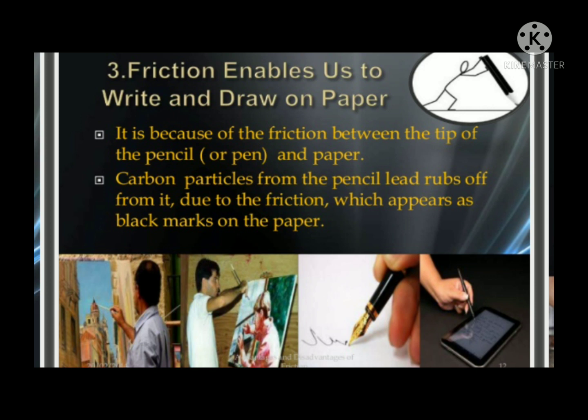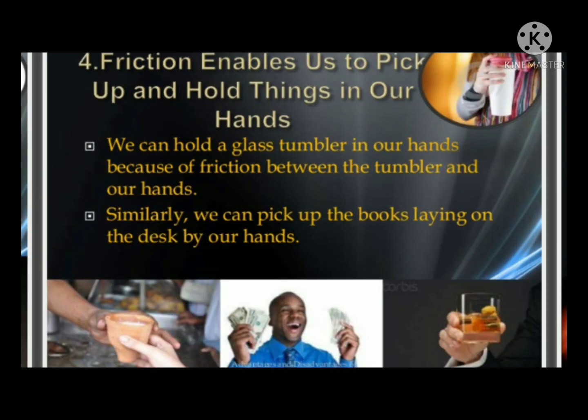It is because of the friction between the tip of the pencil or pen and the paper. Carbon particles from the pencil lead rub off due to the friction, which appear as black marks on the paper. Observe this picture and note the points in your notes.